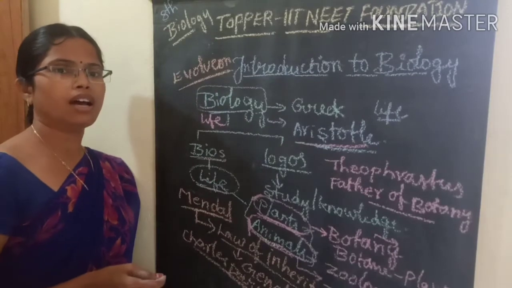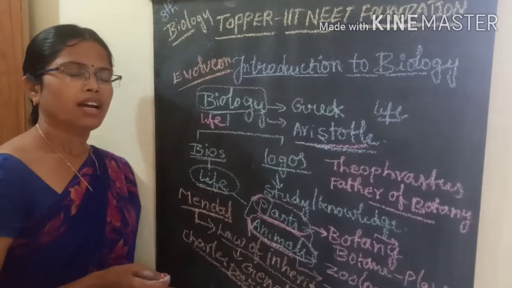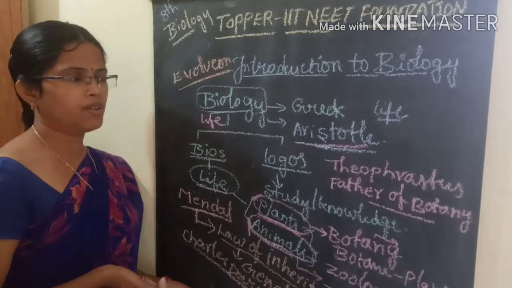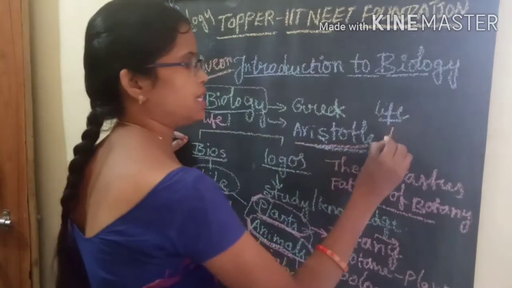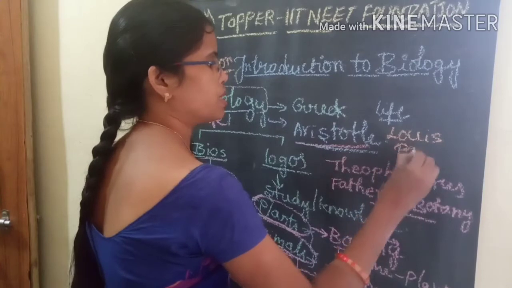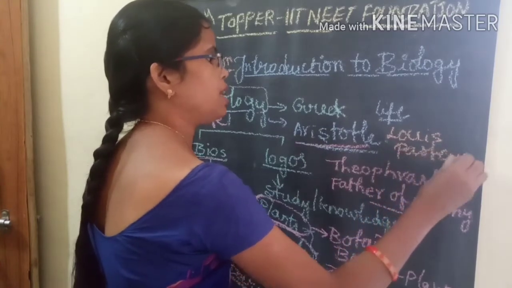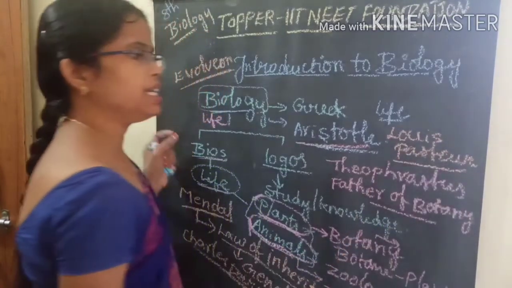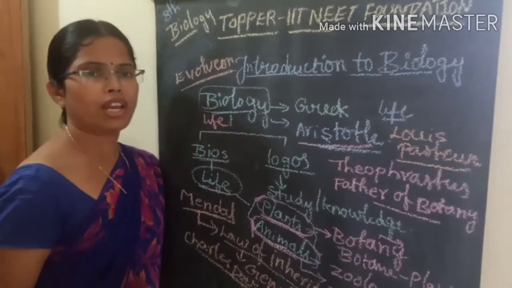Then coming to another important scientist, he is Louis Pasteur. Who is that scientist? Louis Pasteur. He is also one of the eminent scientists, mainly dealing with microbiology.